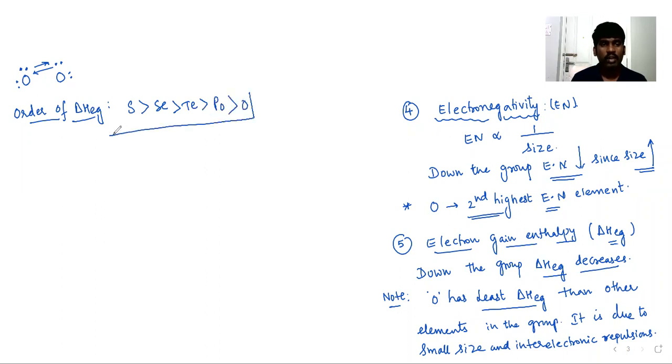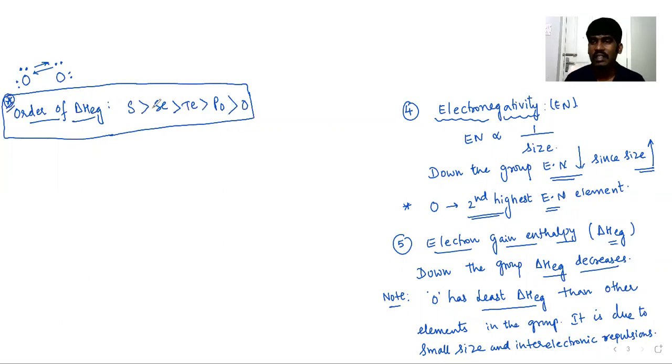It's a very, very important question for JEE. Order of electron gain enthalpy: sulfur has the highest negative electron gain enthalpy compared to other elements. Oxygen has the least electron gain enthalpy. It is due to the smaller size and interelectronic repulsions.